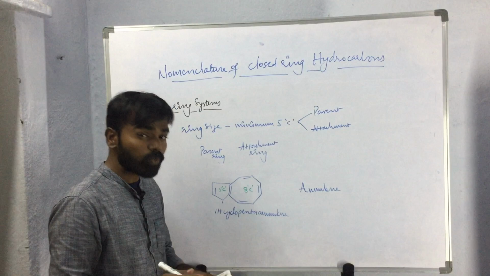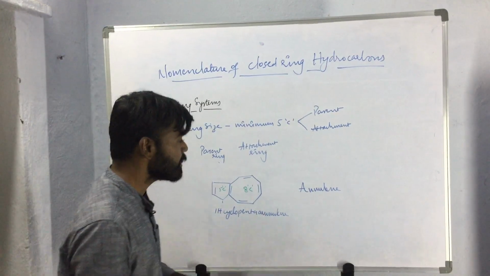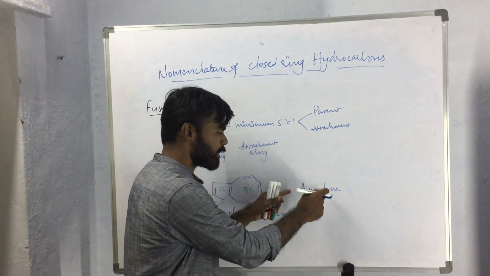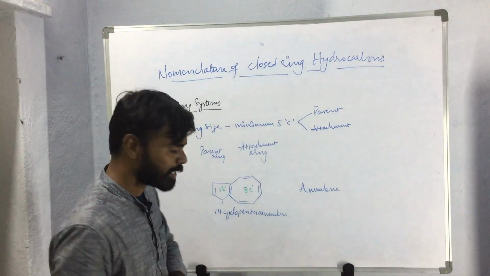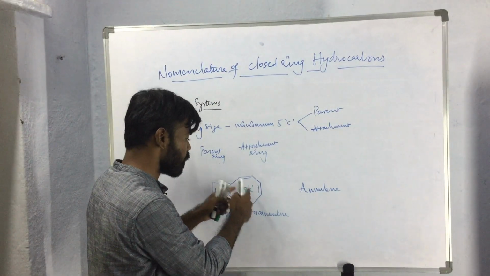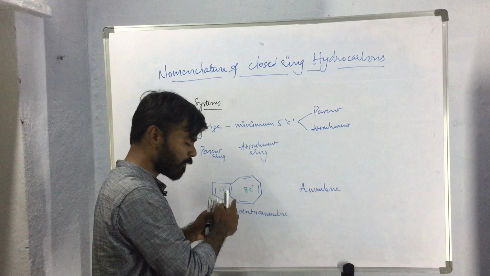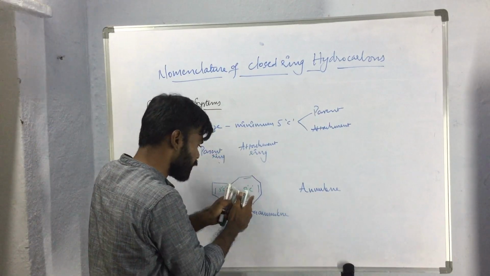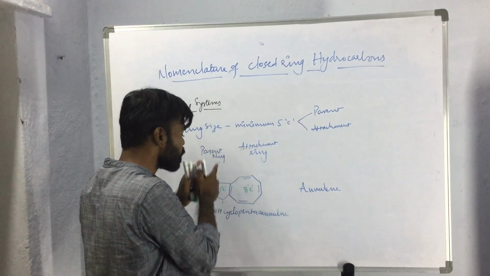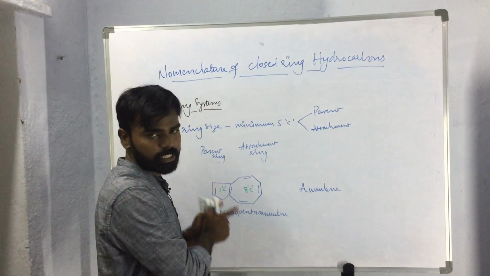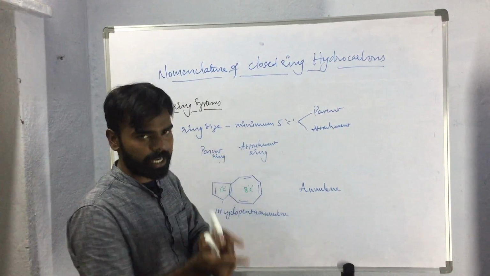Okay, so here we should keep in mind that while selecting the parent name, we consider the sizes of both rings. We have to consider the size of the parent ring and also the size of the attached ring to select the parent name.